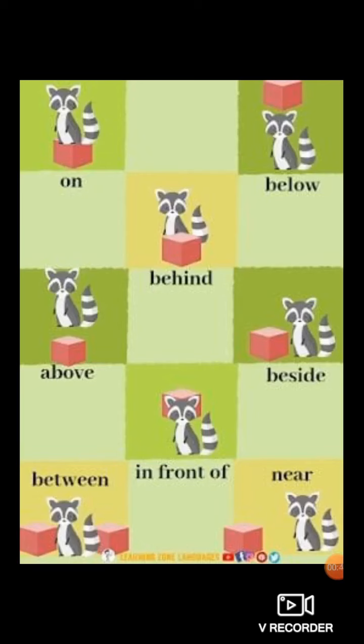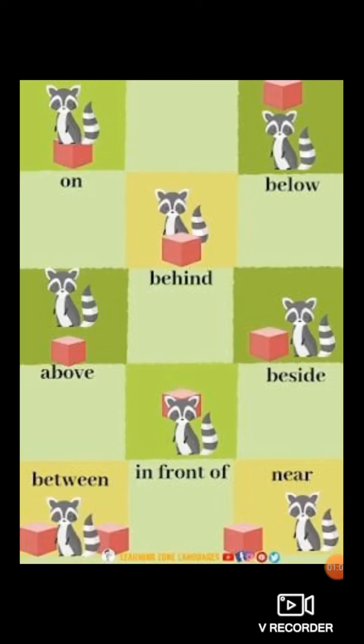So preposition means what, children? Preposition is a word that shows the relationship between nouns or pronouns. In simple words, preposition is a word that connects the noun and the rest of the sentence. It tells the position of the noun.